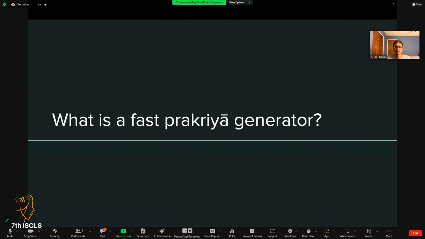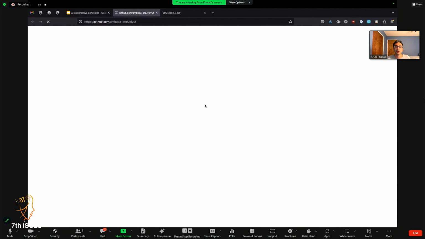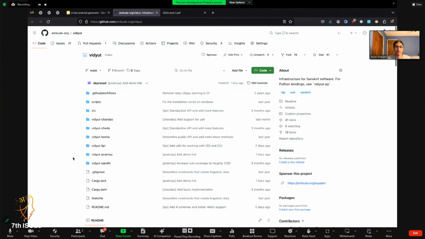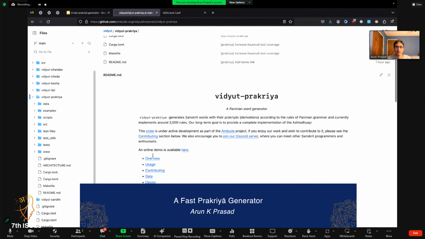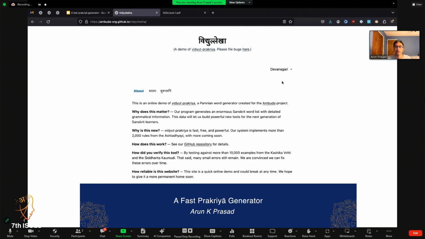So what is a fast Prakriyā generator? The easiest way for me to convey that is to show you a quick demo. So I'll just click this link here. This is my GitHub repo with different tools that I built. I just called this repo Vidyut for short. Go to Vidyut Prakriyā, and there's a link to the demo here, which I'll open up.